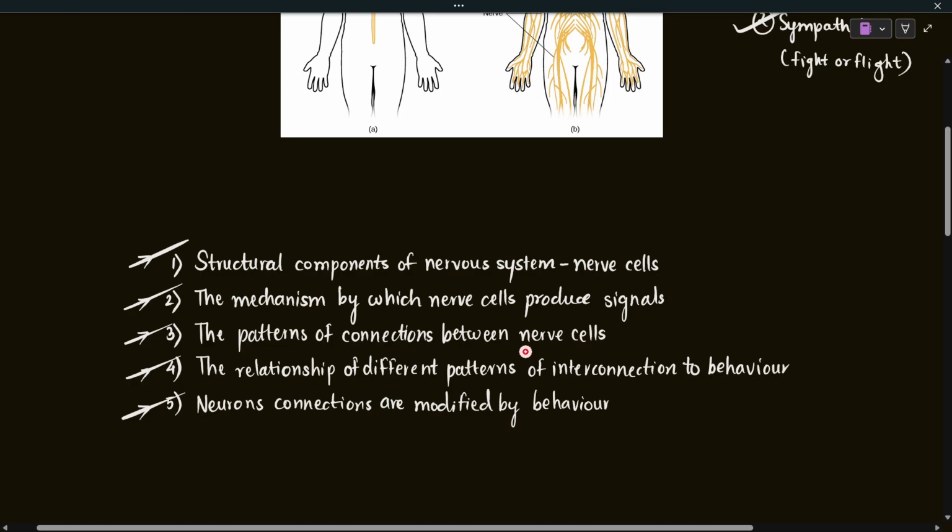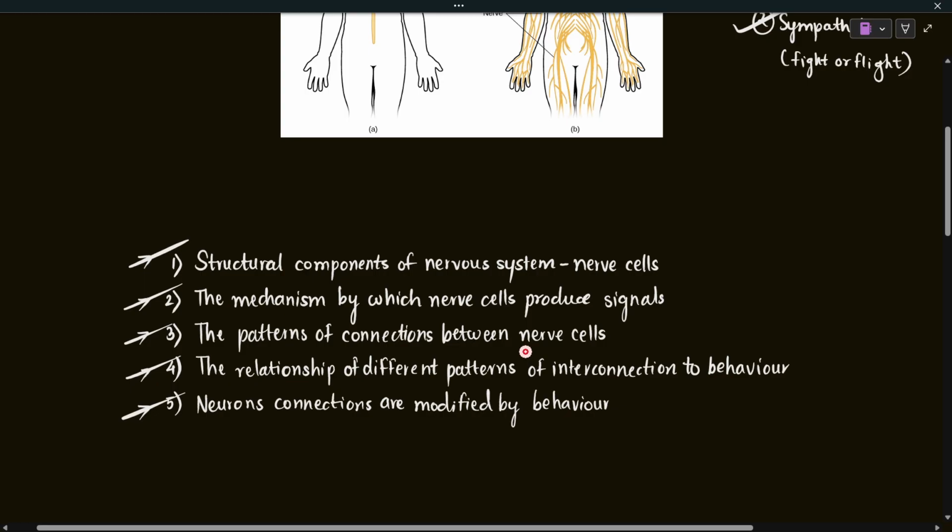Okay, but Golgi said that the nerve cells form a continuous network. He did not say that they are individual cells. Rather, he said that all of the cells form a continuous network, and then they have a cumulative effect of whatever stimulus is given to that system. On the contrary, Cajal said that it is not a continuous syncytium, rather it is a network of discrete cells. So he stressed the individuality and the discreteness of each cell. He said that each cell is a discrete cell, with its own individuality, its own identity, right? But both of them did observe a connection.